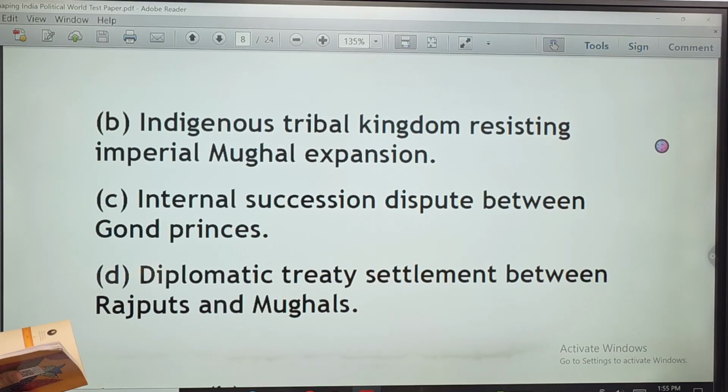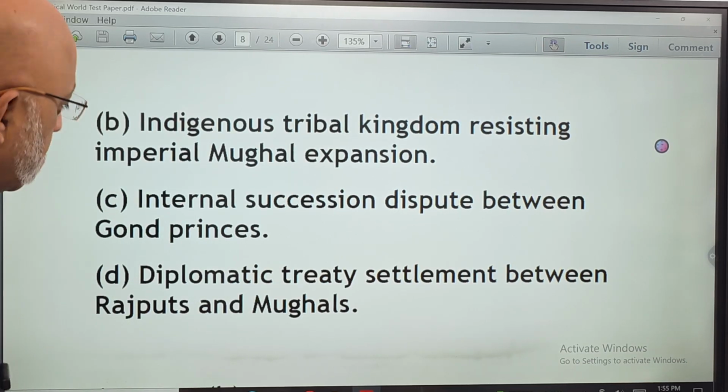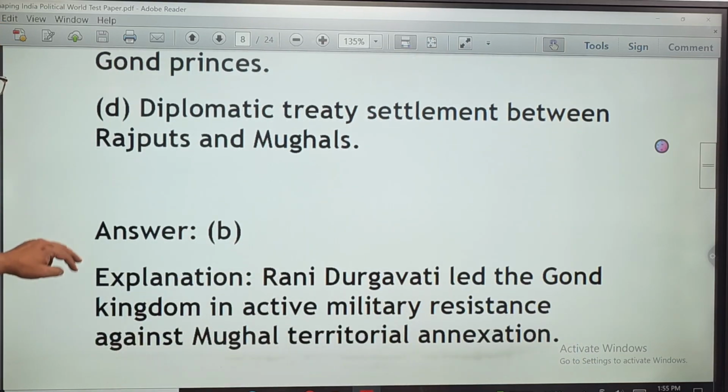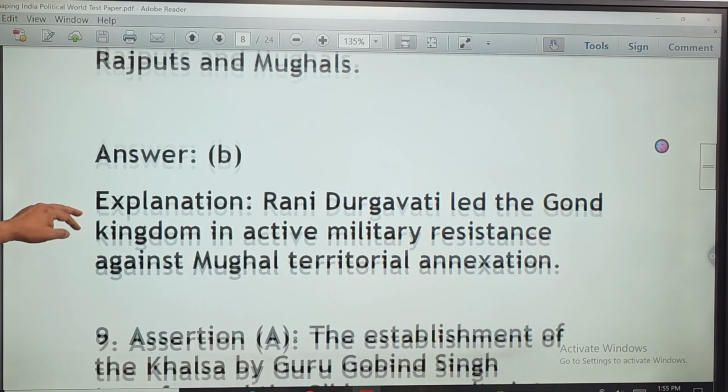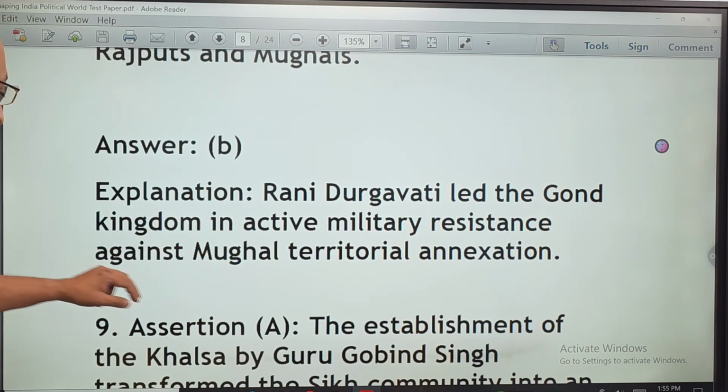Then somebody will say, so in 2026, it's on the left hand side page. Let me also tell you the page number so that there is no confusion. This is on page number 46. Okay, chaliye. This is option B. Rani Durgavati led the Gond kingdom in active military resistance against Mughal territorial annexation.